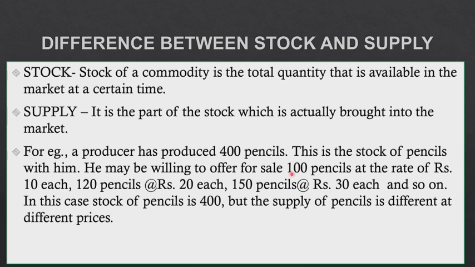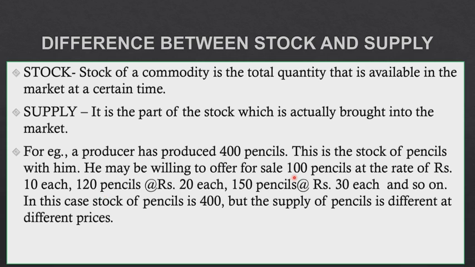Today he is offering 100 pencils at the rate of rupees 10 each. Maybe next month he'll be offering 120 pencils but at the rate of rupees 20 each. That means at different points of time he is selling different quantities of goods at different prices. So this is what we call supply.